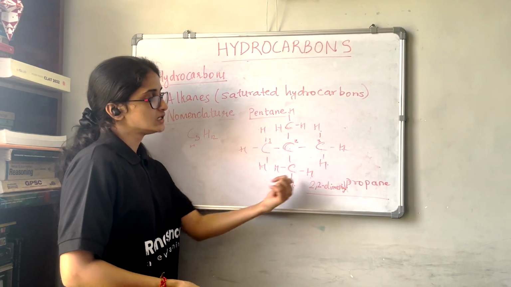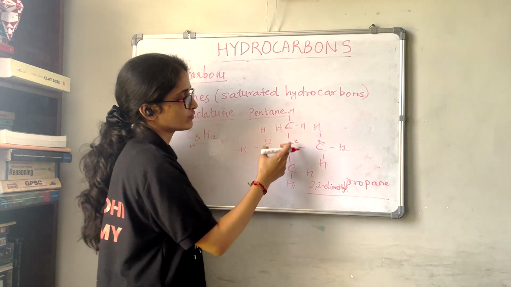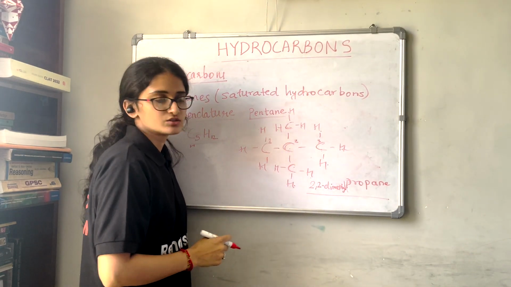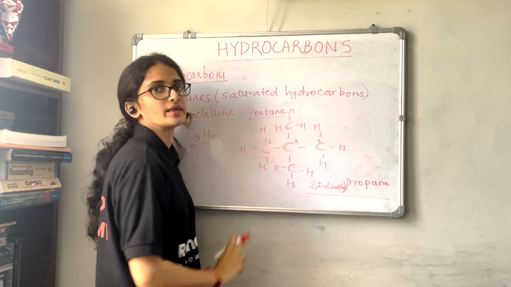So this is the IUPAC name of this compound. Now we have attached 2 substituents at the second position. So that's why we have written 2,2-dimethylpropane.